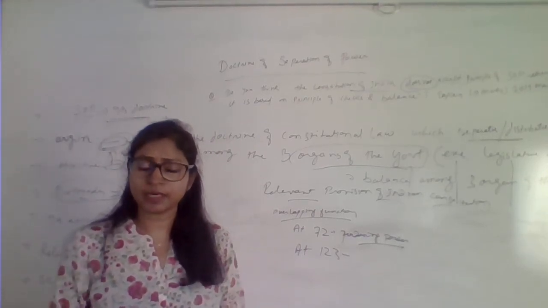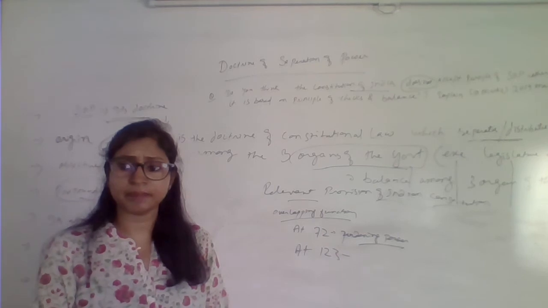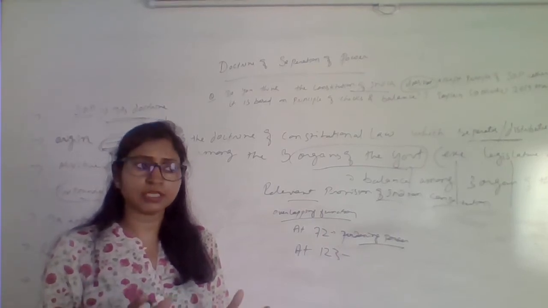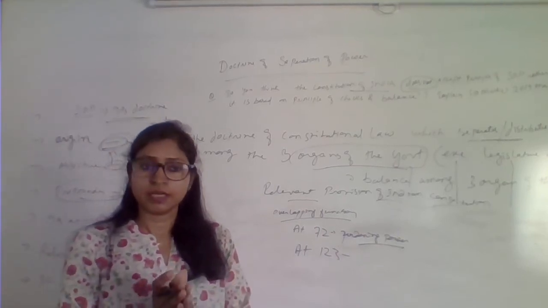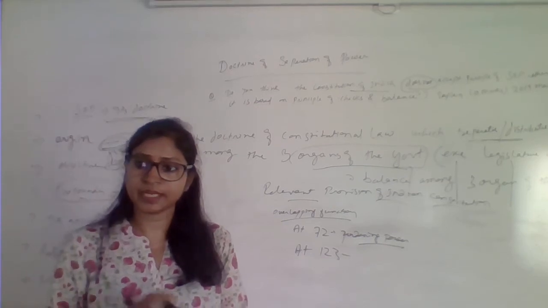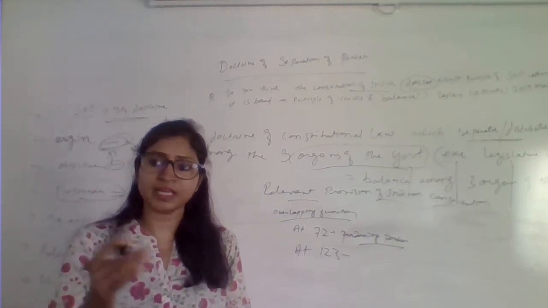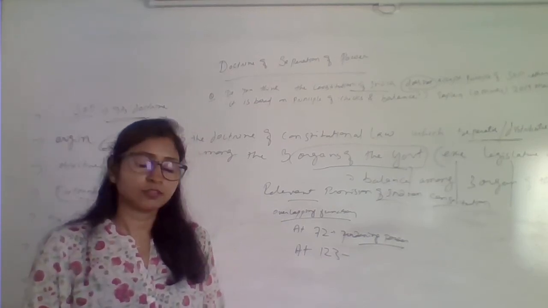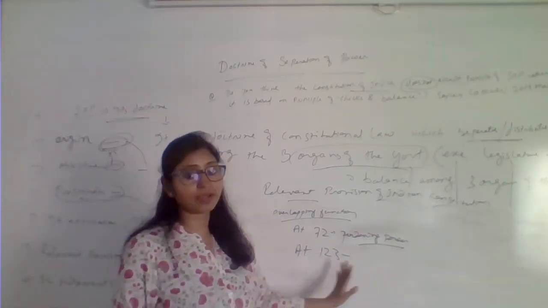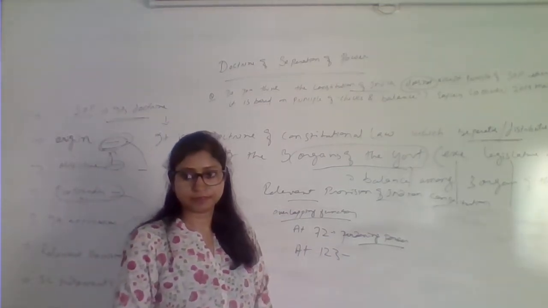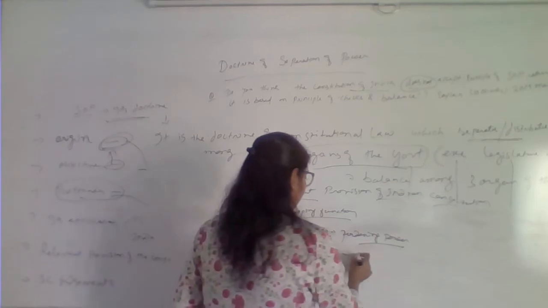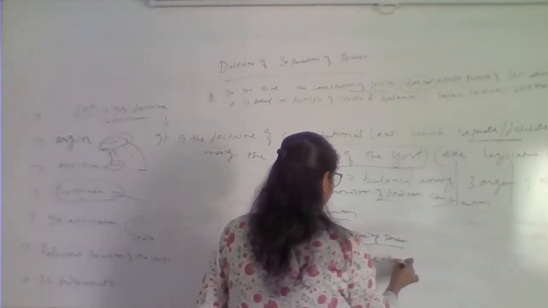That deals with the ordinance making power of the President, isn't it? So again you see, ordinance is what? It is equivalent to law. It has got the same force as the law made by the Parliament. So here you see the executive has been given law making power. Isn't it? The executive has been given law making power.